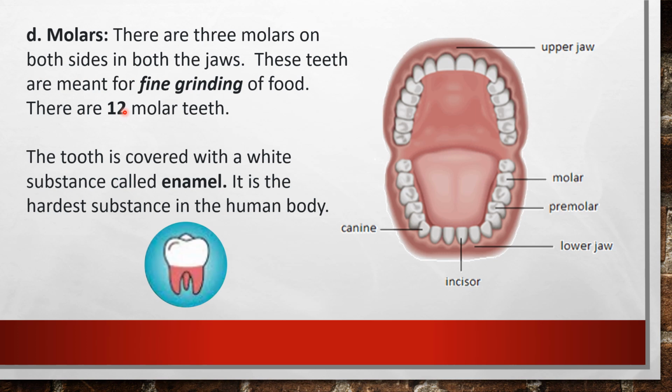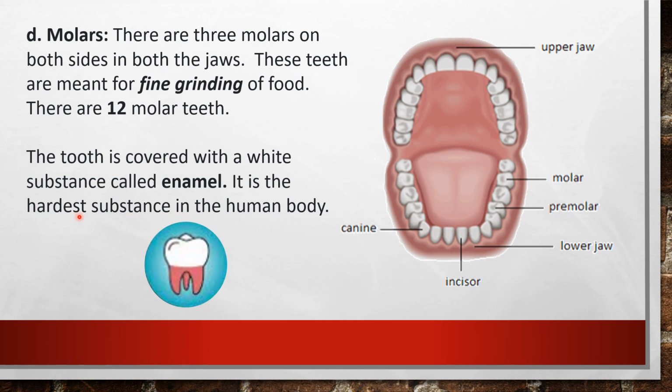And all of you check your mouth, okay, and just count how many teeth you have, and how many premolars and how many molars. Okay, all of you check. And the tooth is covered with a white substance called enamel. So you can see one tooth here. This is a molar tooth, and this white part is covered with a substance called enamel. This enamel is the hardest substance in the human body. It is the hardest substance.